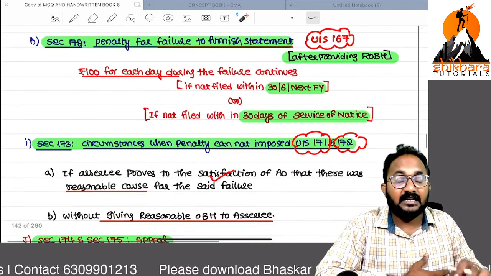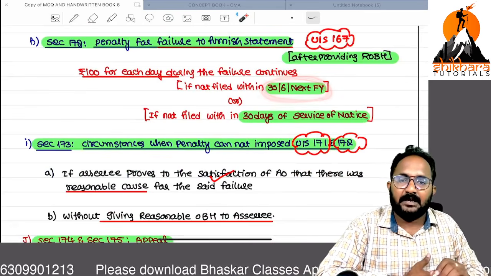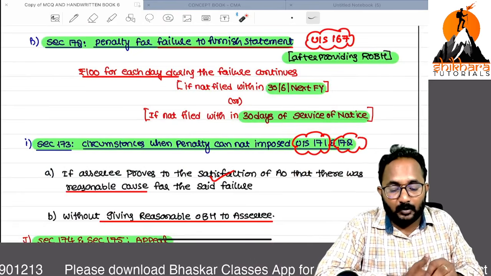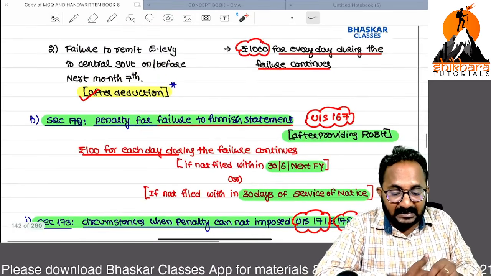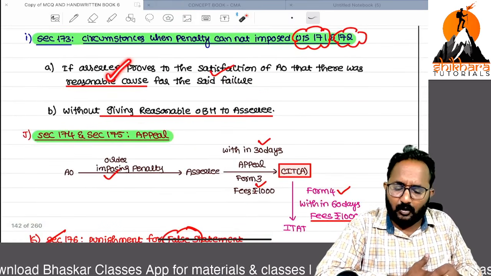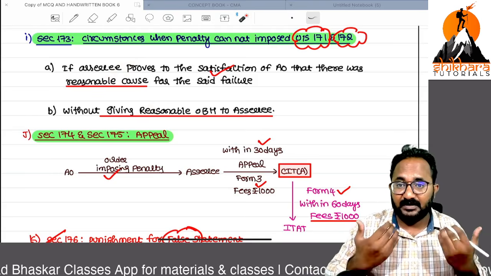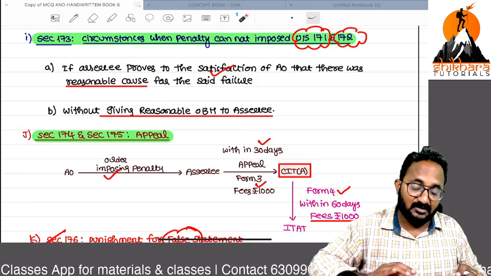After deducting, if you have not paid, it is 1000 per day for every day the default continues. And penalty for failure to furnish the statement: if you have not furnished it within the time, or after 30 days, you have to pay 100 every day. Remember, statement related is 100. After deducting, if you have not paid, 1000 rupees. In these cases, if you cooperated and proved your case before the AO, there is no need to apply the penalties of 171, 172.